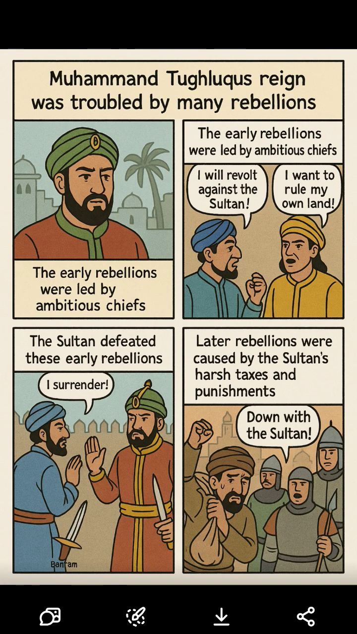What happened next? Many parts of the empire, like Bengal, Deccan, Gujarat, Sindh, declared independence. The Sultanate became weaker and weaker. Muhammad kept fighting rebellions, but he could not control them all. His empire started breaking apart.